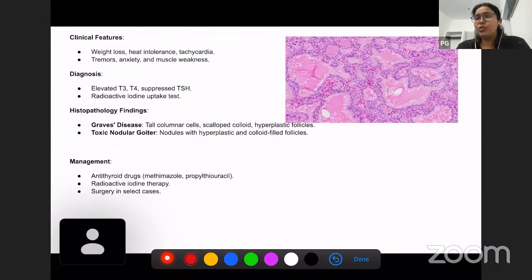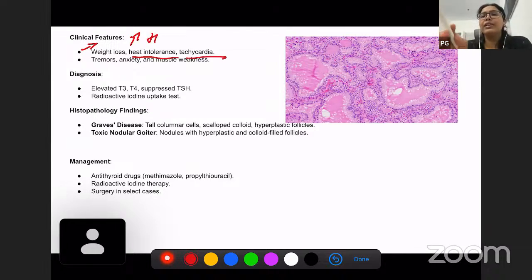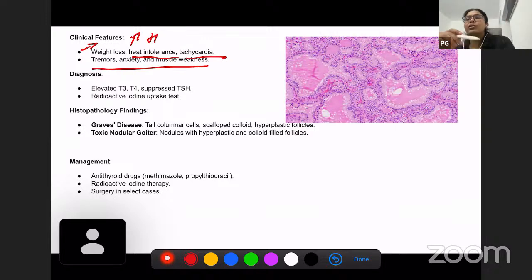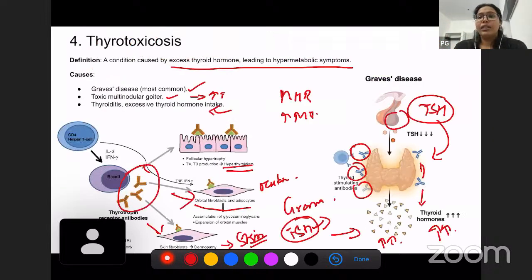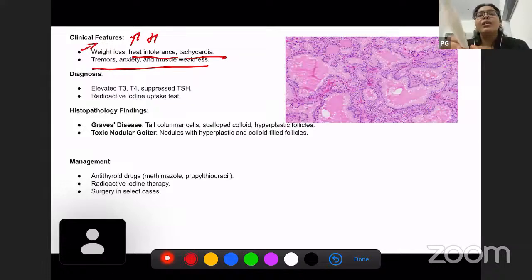So what are the symptoms of thyrotoxicosis? We have weight loss because of increased metabolism, increased heart rate, heat intolerance, tachycardia, tremors, anxiety, and muscle weakness. These are all symptoms of thyrotoxicosis. So we know the clinical features, and now the laboratory features in this case. Since we have increased thyroxine, T3 and T4 will be increased and TSH will be reduced.